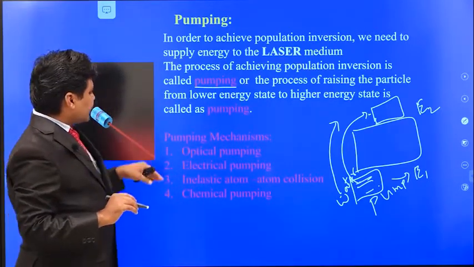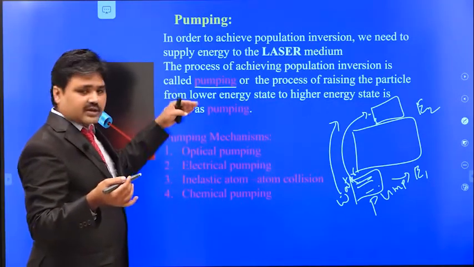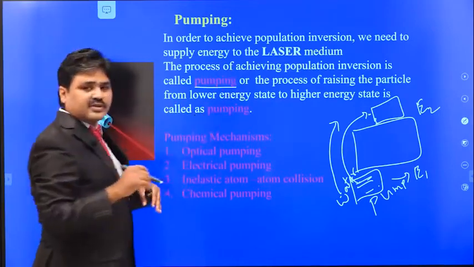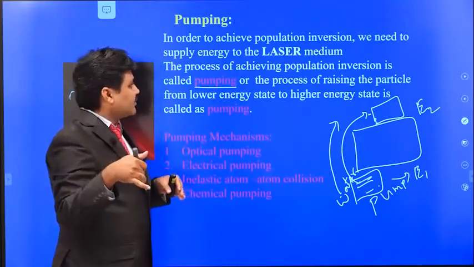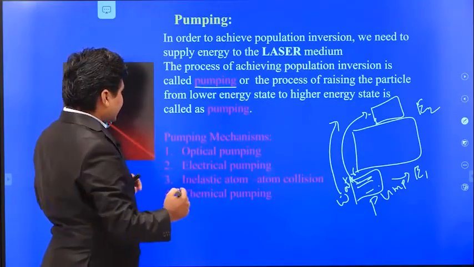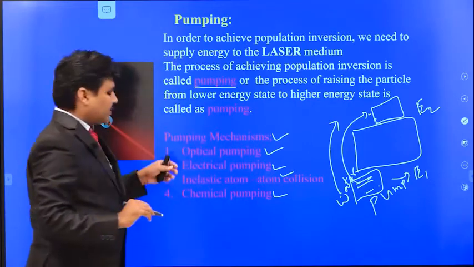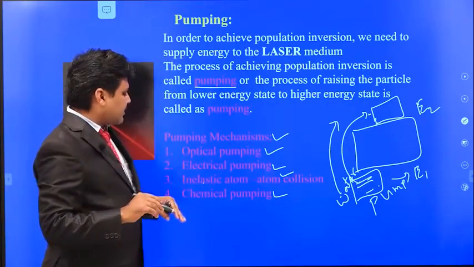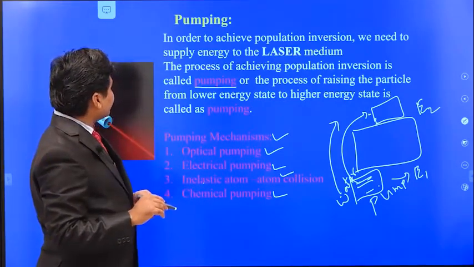There are many mechanisms to send the atoms from the lower energy state to the excited state. This process of achieving population inversion, that means getting more atoms into the excited state, is known as pumping. Out of these mechanisms, the first one is optical pumping, the second is electrical pumping, the third is atom-atom collision, and the fourth is chemical pumping. We will go one by one.